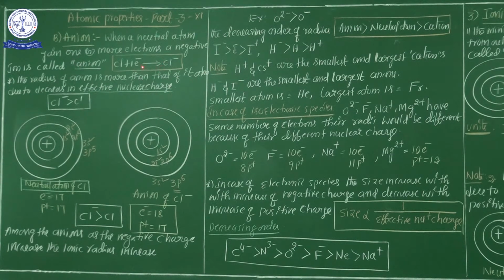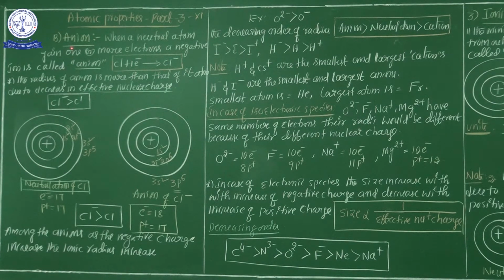Now here one electron is accepted. In the neutral chlorine atom, 17 electrons and 17 protons are present. One electron is accepted, so it is represented as Cl minus. Why the negative charge? Because accepting one electron means 18 electrons and 17 protons. It means one negatively charged unit is extra in the chlorine anion. That's why it is represented as Cl minus.